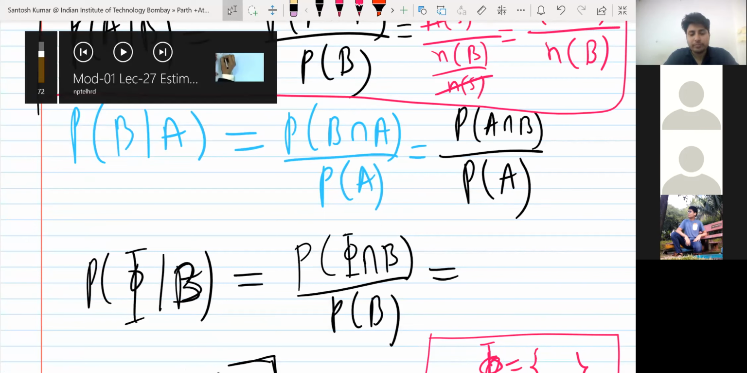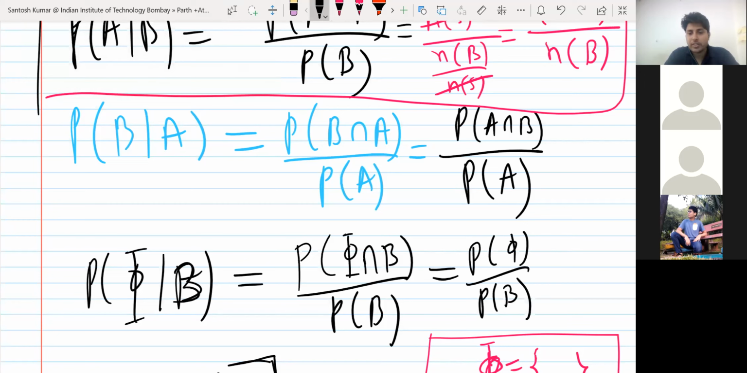Say it louder, brother. Phi upon probability of B. Probability of phi upon probability of B. Yes. What is the probability of phi? What is the probability of the null set? 0. So 0 upon probability of B. So finally, what would be the answer? 0. Okay.